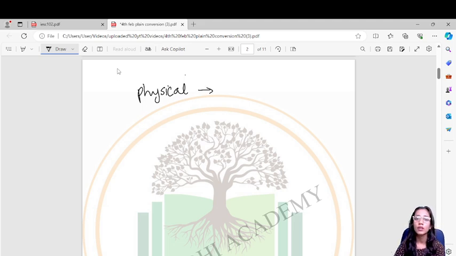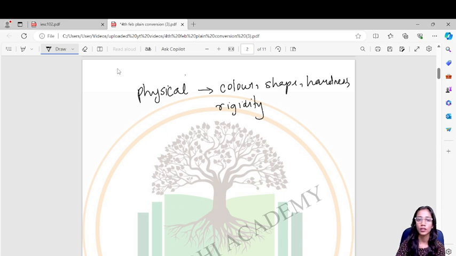Physical properties are the ones which we can see or touch, for example color, shape, hardness, rigidity.